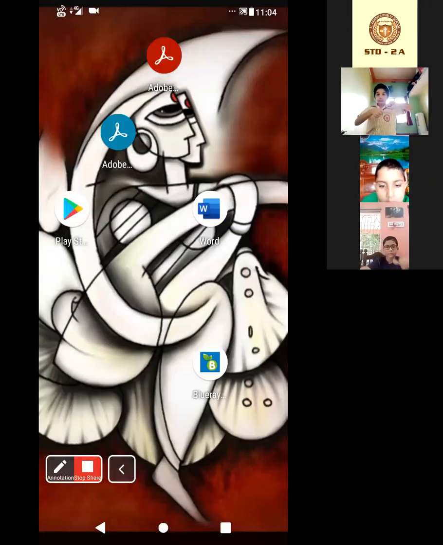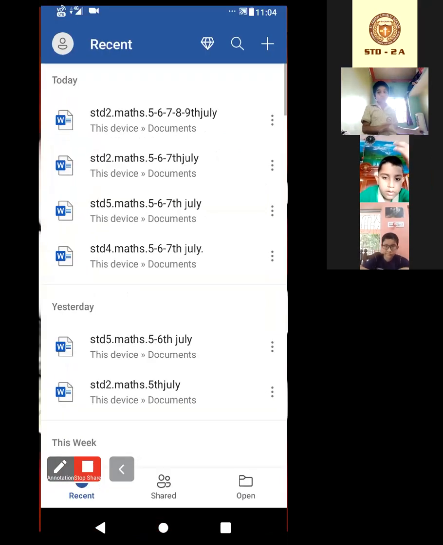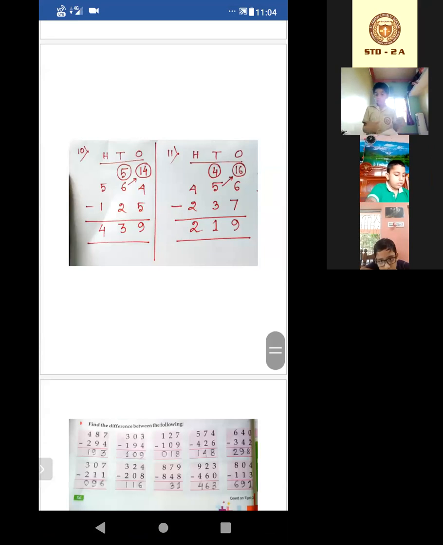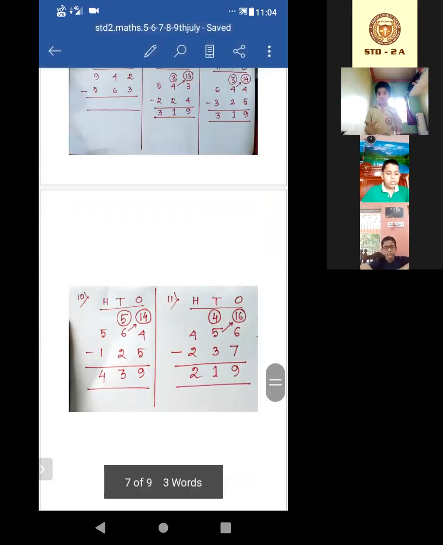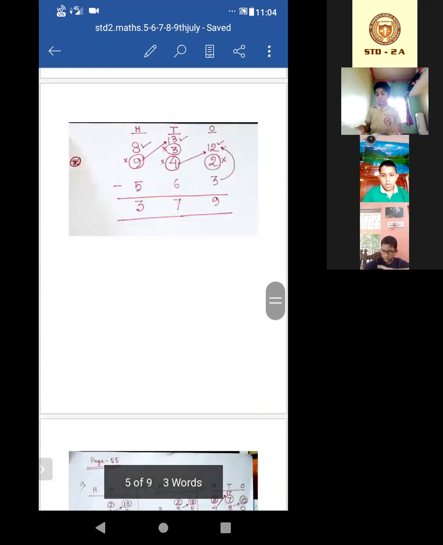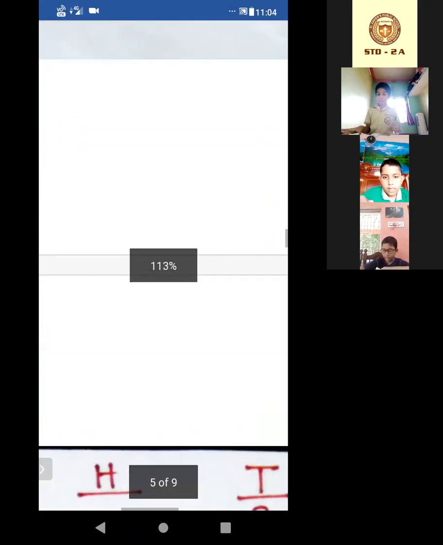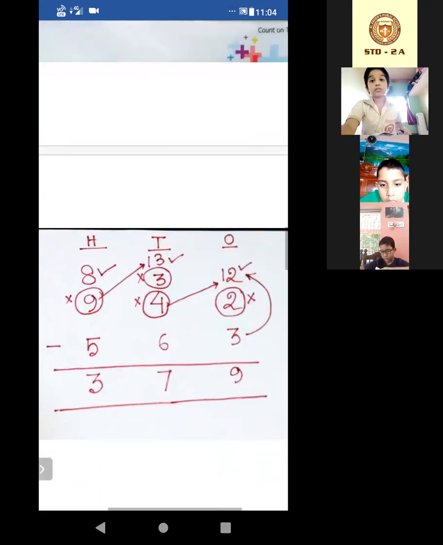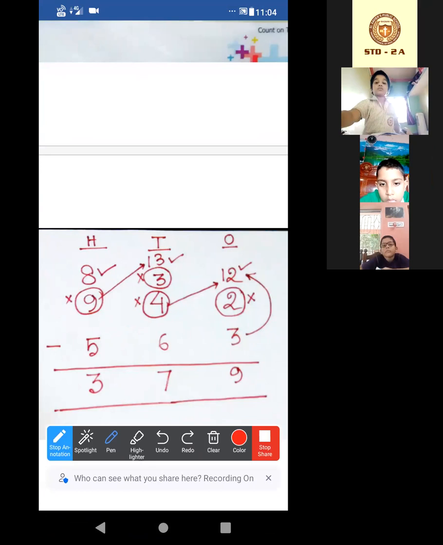Now, all of you have already taken out your copies? Okay, take the pencil also. Now let me share the screen. I think all of you are able to see the screen. At first, give today's date and give the heading borrowing subtraction.